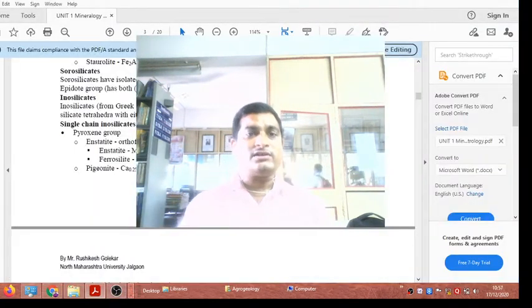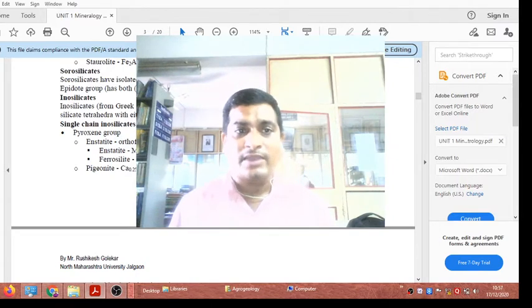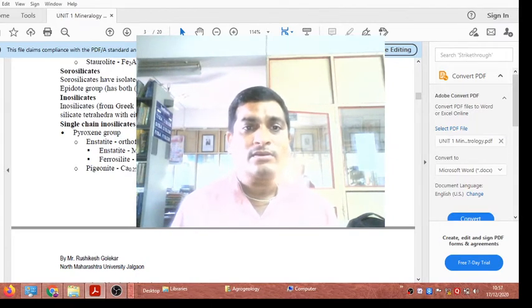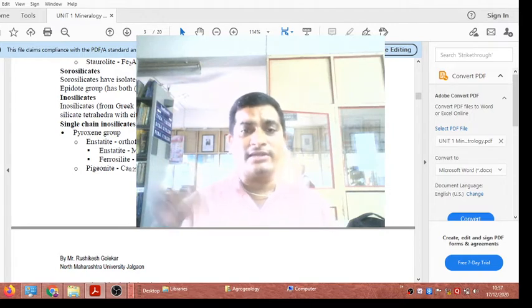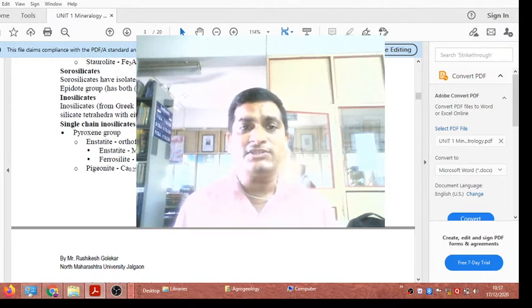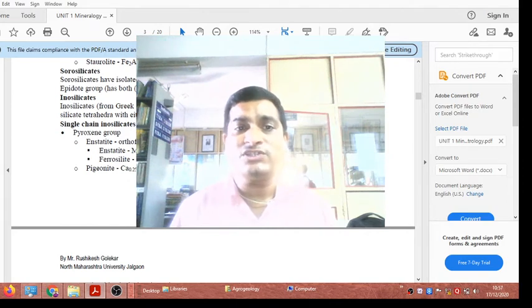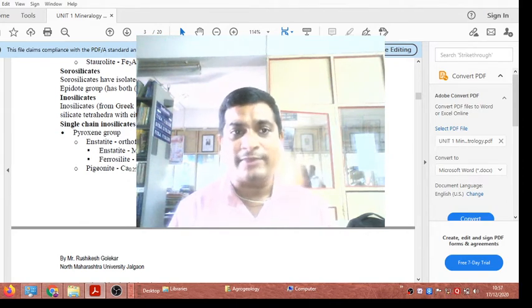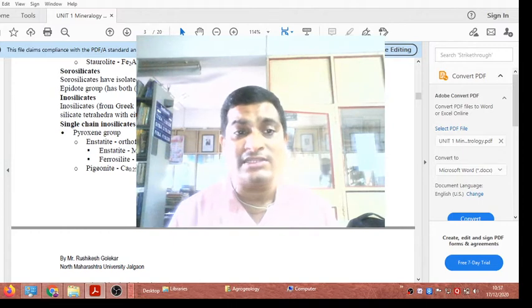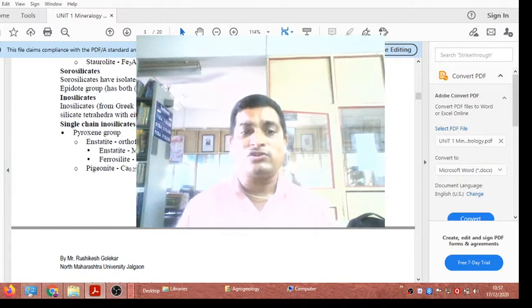Another important silicate structure is the inosilicate. Inosilicate is also a Greek word, meaning chain silicate. It has interlinking chains of silicate tetrahedra with SiO3, and the silica and oxygen ratio in this group is 1:3. For a single chain it is SiO3, and for a double chain it is Si4O11, a 4:11 ratio. For a single chain the silica and oxygen ratio is 1:3, and for a double chain it is 4:11. Okay, the best suitable example of a single chain inosilicate structure is the pyroxene group.